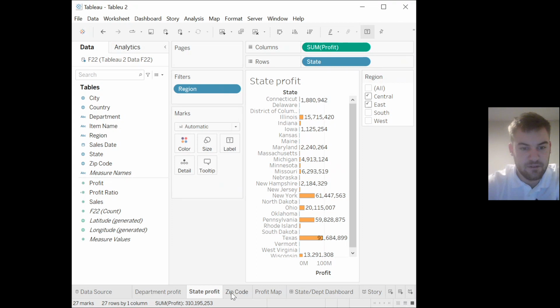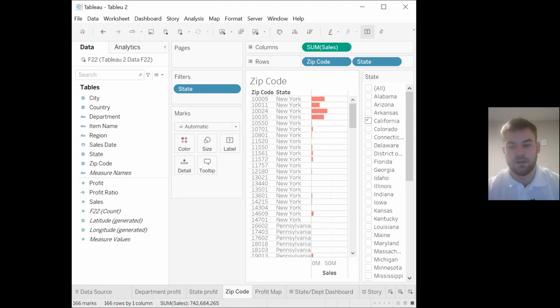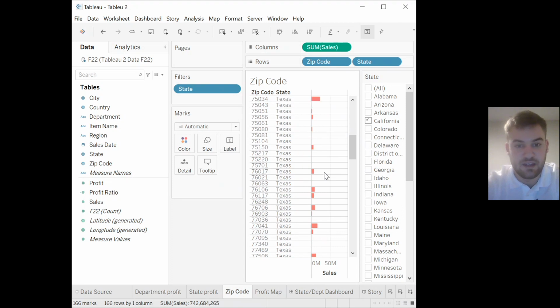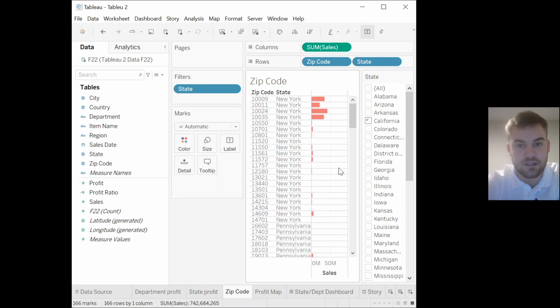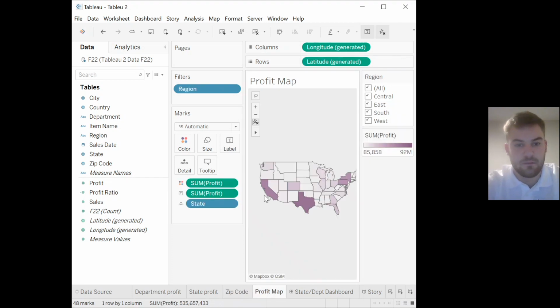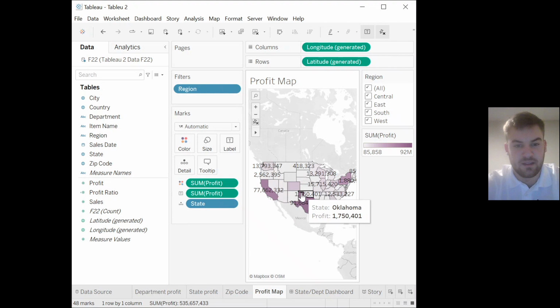And that brings me to my third sheet, because I figured once I noticed that geographically certain areas had a lot more sales, I wanted to dive deeper to see if there were certain zip codes within each state that had a lot more sales than others. And there obviously are, as you can see. There's like 6 in a row here with almost nothing in Texas, despite the fact that Texas made up most or a lot of their sales, which makes me recommend that they market and sell their products in certain areas and are mindful of the fact that certain areas sell almost nothing.